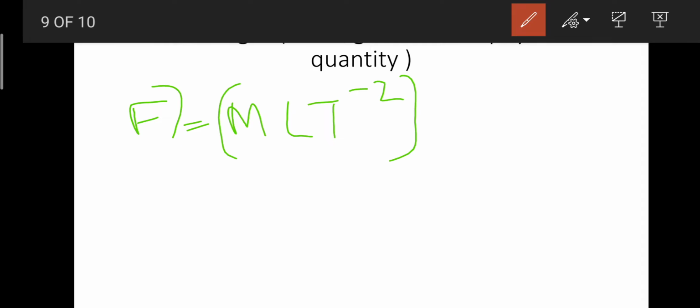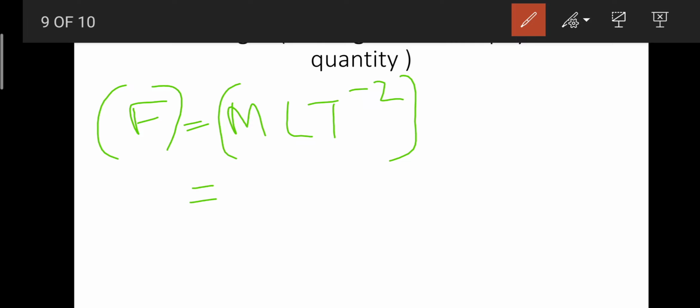Okay, the last one is, how can we find out the unit of any physical quantity? For example, we are having F, and we know the dimension of F, it was MLT to the power minus 2, right? This was the dimension of force. How can I derive the unit from this?